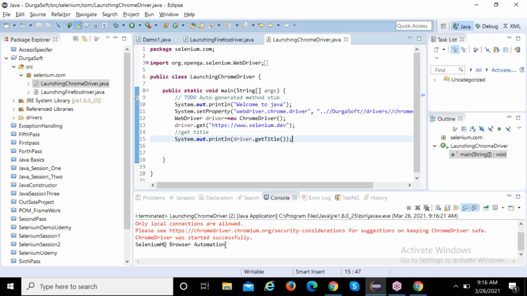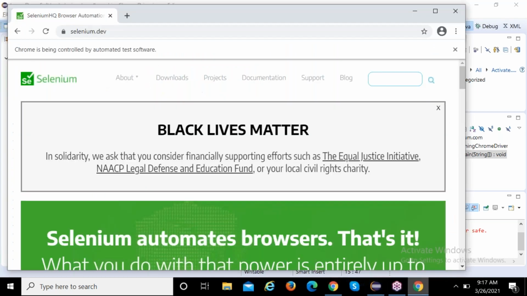You need to share. This is the title: Selenium HQ. Open your browser, open your original website, and cross check whether your title is coming correctly or not. Is it correct? Just Selenium HQ. Yes, it is valid.